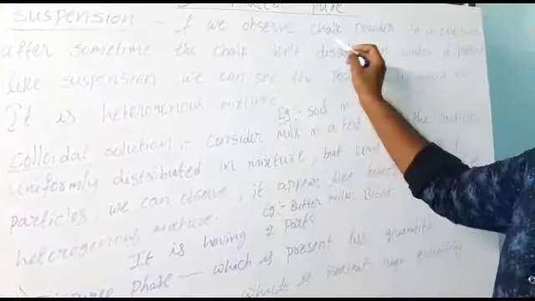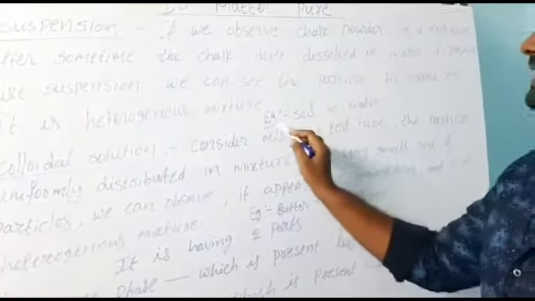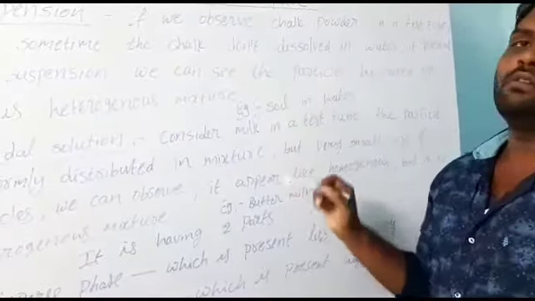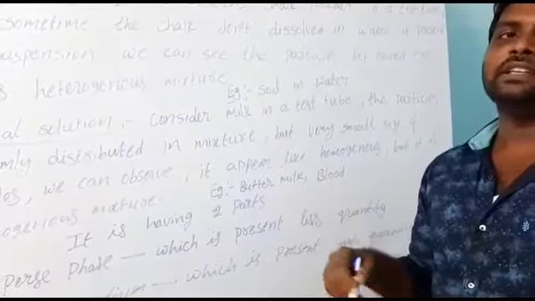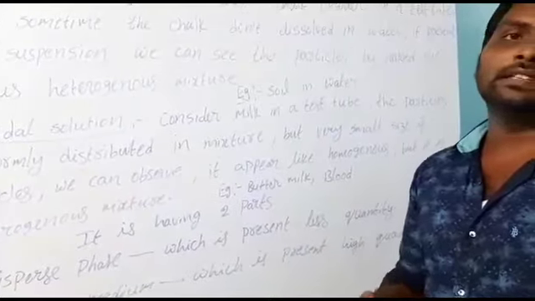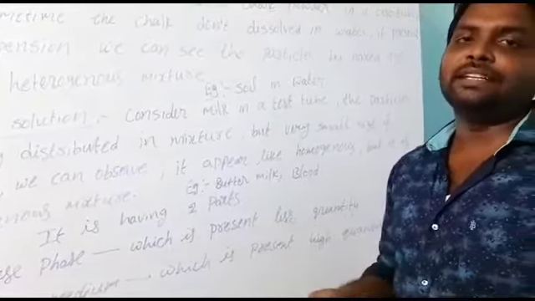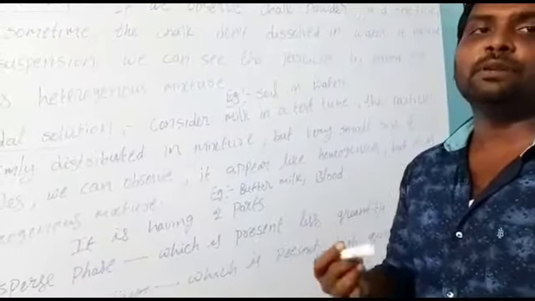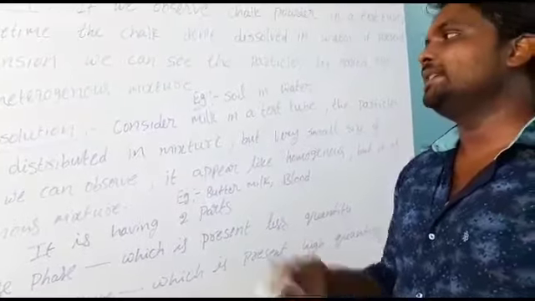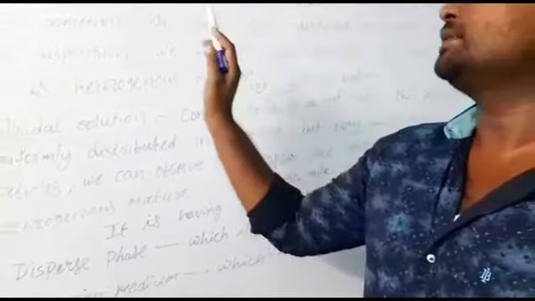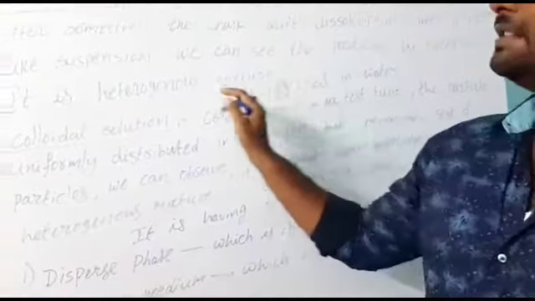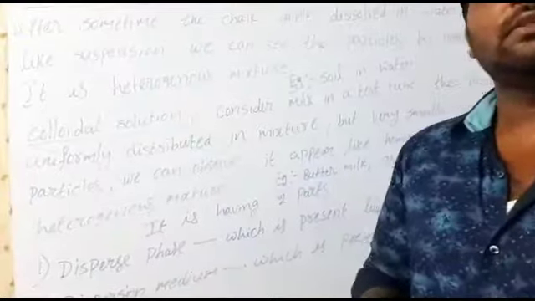But not only chalk powder in water, there is another example here: soil in water. Just take some quantity of soil in a test tube along with water. The soil first will dissolve, but after some time the soil will be present at the bottom of the test tube. It is also another example of a suspension. So soil in water also comes into a heterogeneous mixture.